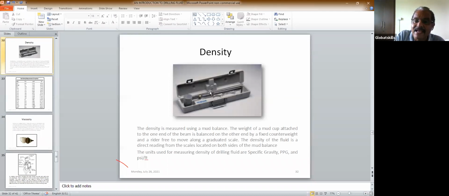And in the scale, you have different types of scales. In one of them, you have the specific gravity, the PPG, the PSI per feet. All these scales are different. Companies use different scales. Some people use pounds per gallon, some people use specific gravity. So it depends on which company you're working for and which country you're working in. This is how the density is measured. This is called a mud balance.